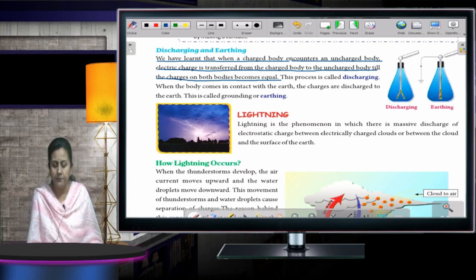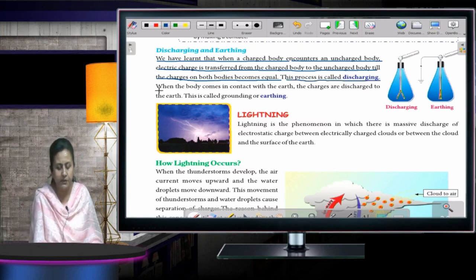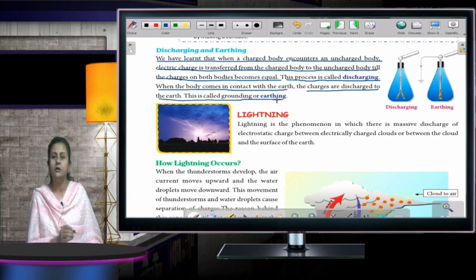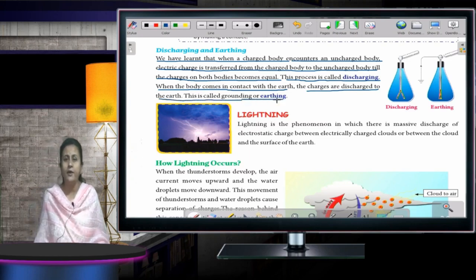This process is called discharging. When a body comes in contact with the earth, the charges are discharged to the earth, and this is called grounding or earthing. I hope I am clear.